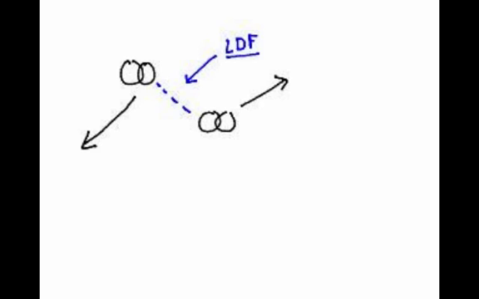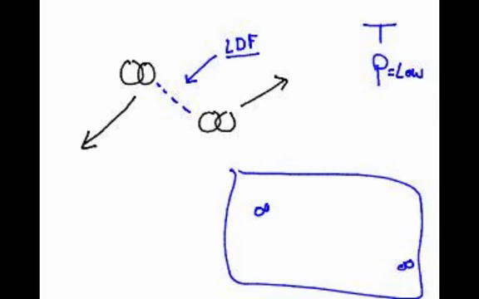What conditions of temperature and pressure would cause this to be a small factor? Well, if we have a low pressure, then those molecules are going to take up a large volume and be far apart from each other, so they're not going to be attracted to each other. They're way far apart in a big container, so their chances of interacting are very nil. Also, what about temperature? If we have a really high temperature, those things are going to be moving so fast past each other that they're not going to have a chance to look at each other.